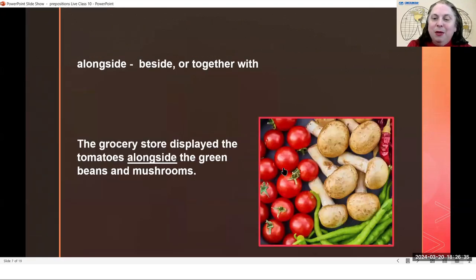We had the example of tomatoes alongside the mushrooms. Again, I think it is much, much more common to hear the tomatoes are next to the mushrooms or the tomatoes are beside the mushrooms. Alongside, you might hear, but it would be in writing and it would be very, very formal.